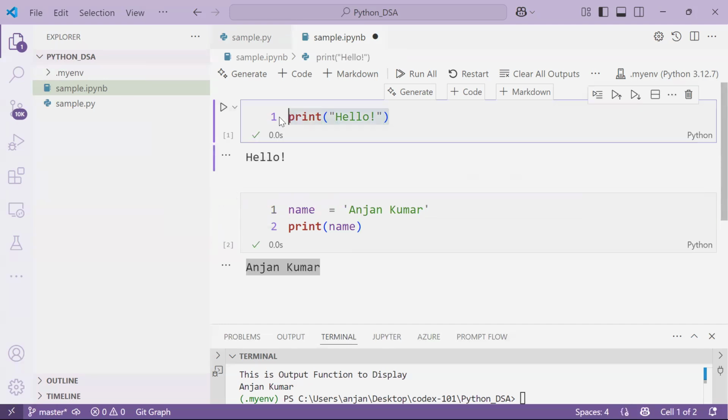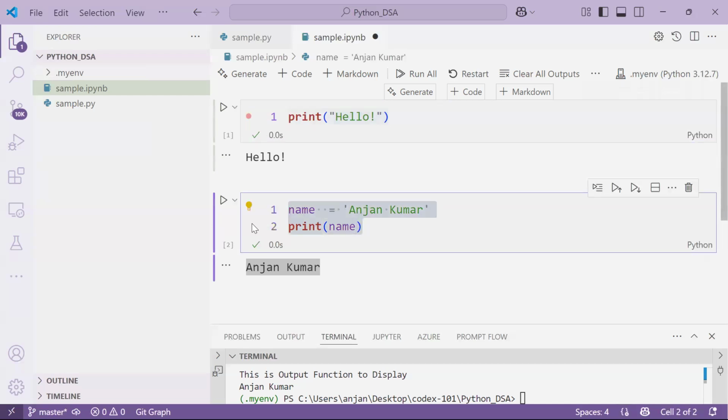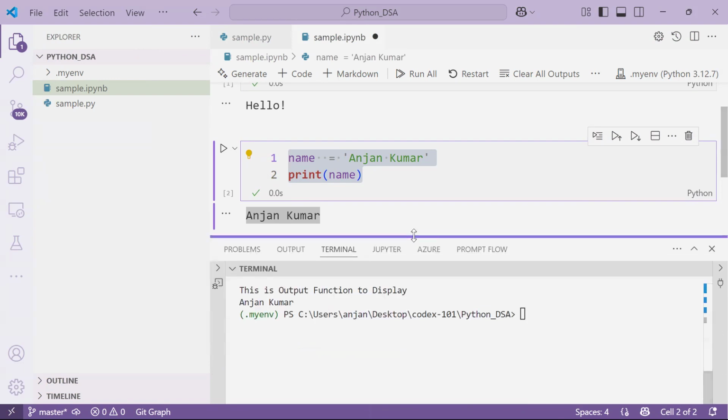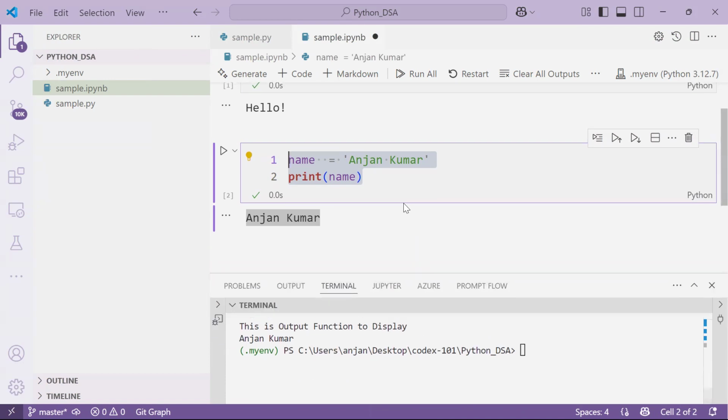You're writing a single statement or a group of statements, and you're running them here itself, and you're getting the output here itself, at the same location. Any questions? So this is how we can work with Python in two modes. One is batch mode, one is Jupyter Notebook. Now tell me which one is easier for you? Which one is more realistic?